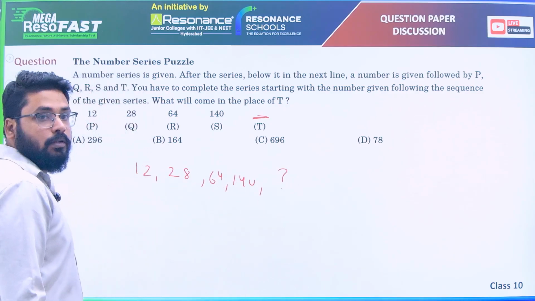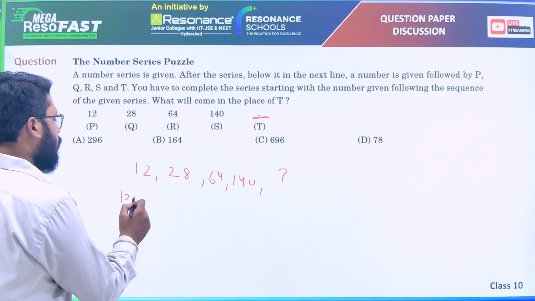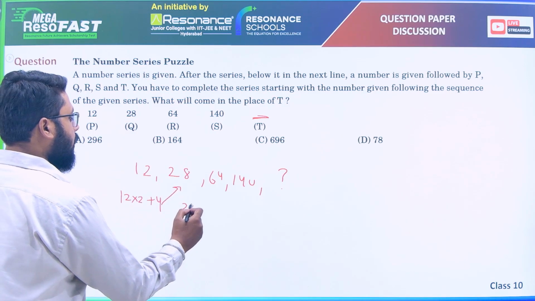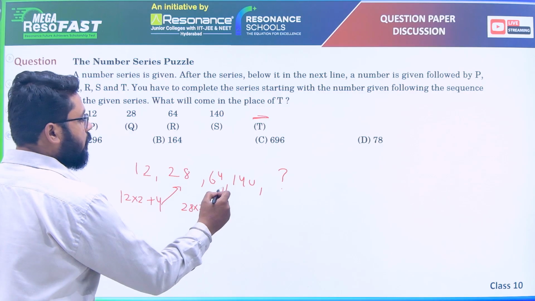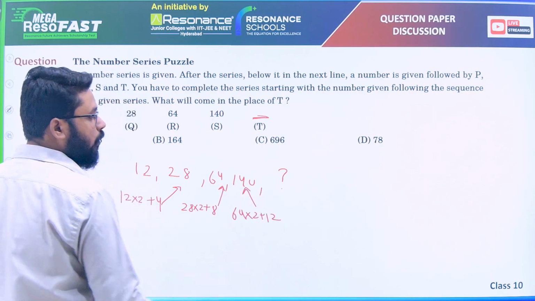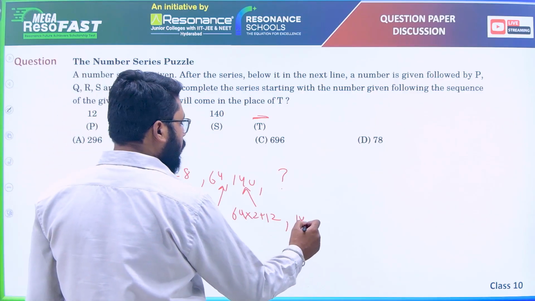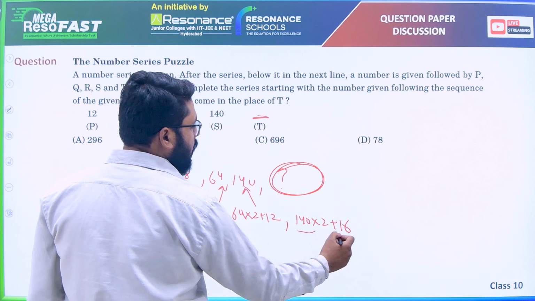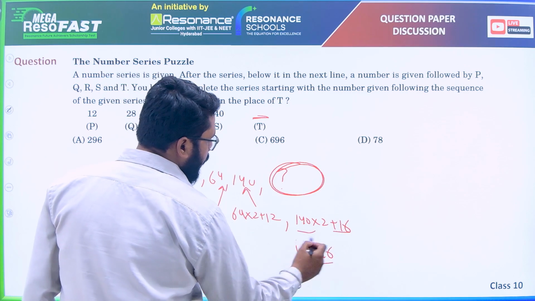Okay, so 12, 28. Check: 12 into 2 plus 4, if you do, you will get 28. 28 into 2 plus 8, if you do, you will get 64. 64 into 2 plus 12, if you do, you get 140. Means 140 into 2 plus 16, the next number will come here. 280 plus 16 is 296.